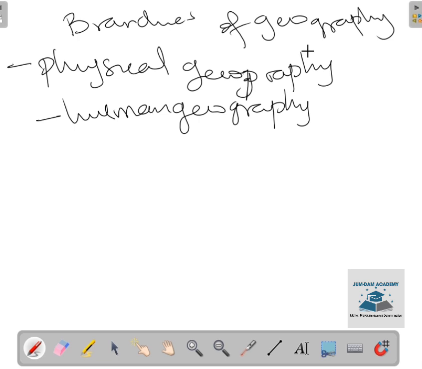However, when we look at these two branches, we should not forget that geography cuts across various disciplines. Therefore, these two branches have been subdivided into various disciplines for easy explanation. These various disciplines will tell the geography students the particular discipline they want to go for. You want to be involved in urban and regional planning, you want to be an environmental scientist. All these are still under the branches of geography, the sub-disciplines, the sub-branches of geography.